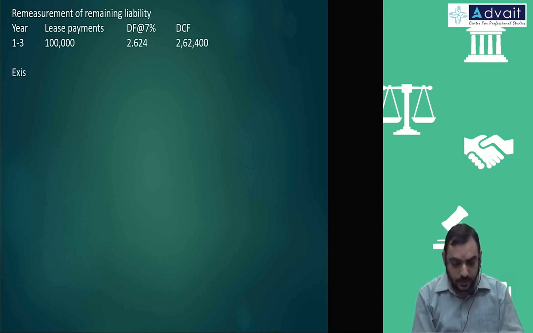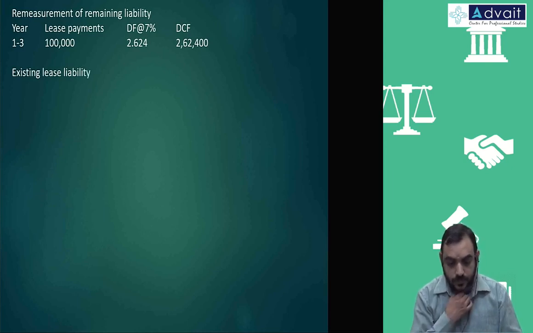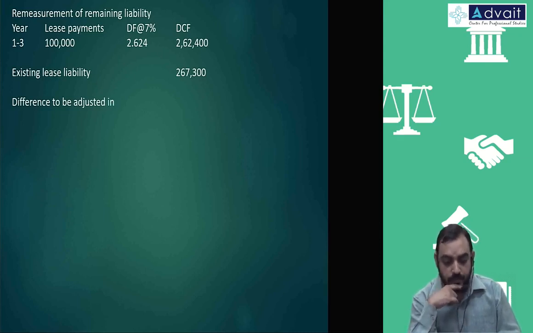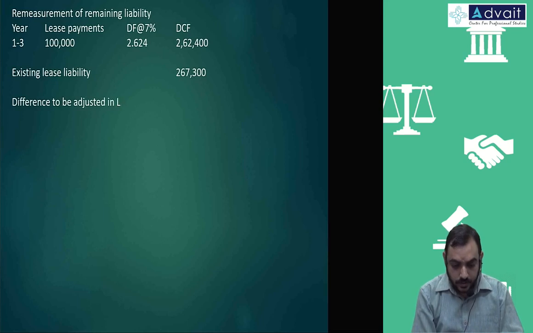What is the existing lease liability? 2,67,300. Therefore, difference to be adjusted in liability and ROU assets.